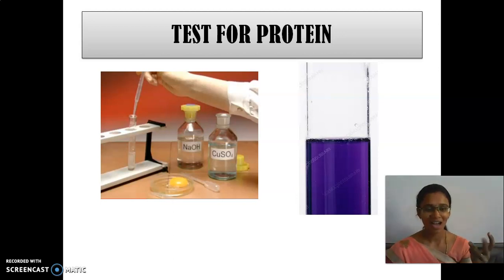Very good. Okay. And then next, what is the test which we have seen? So one more question to you. Where is this sodium hydroxide, that is caustic soda, used? What is the color of that? It is colorless. If we mix that with water, it becomes colorless. Where is it used? It is used in cleaning toilets, and in the preparation of surf, that is washing powder. And it is used in the preparation of soaps and detergents.